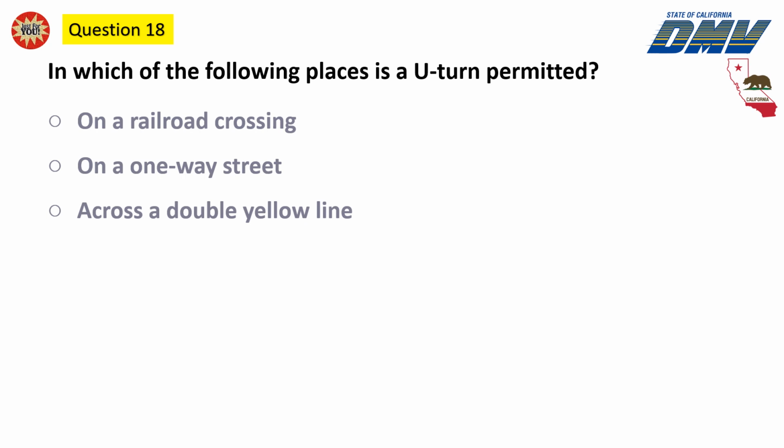Question 18. In which of the following places is a U-turn permitted? On a railroad crossing. On a one-way street. Across a double yellow line.